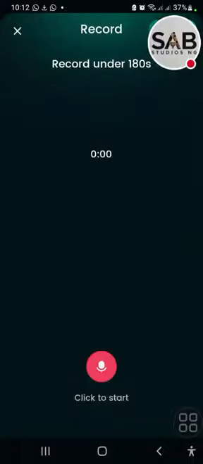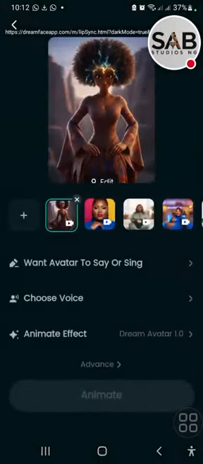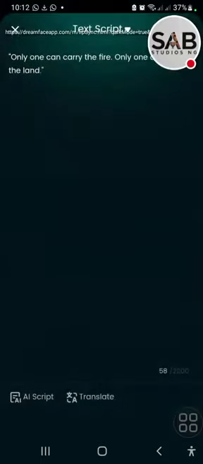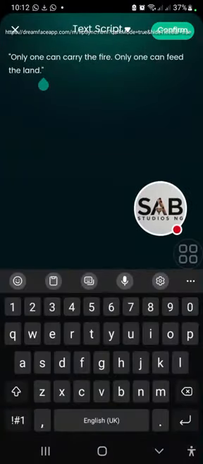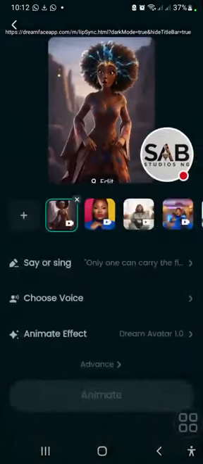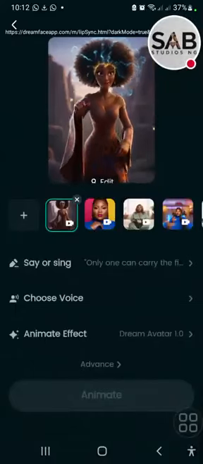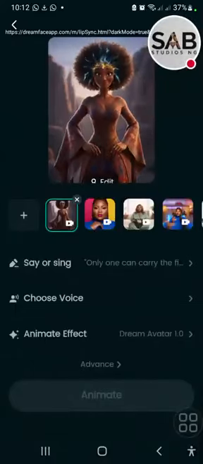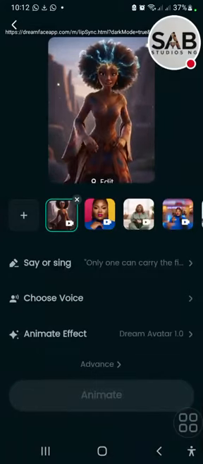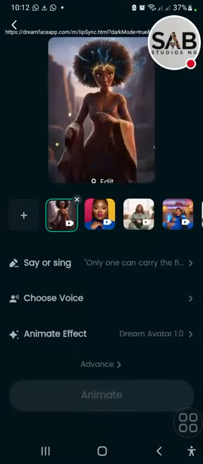You can see here, I can easily click it and then voice. Whatever you record here, your character will end up doing it. So for this particular exercise, I will just put the type here, right? And then confirm. And that's what I want this character to say. All right. So it's going to match the words to what my character would say. Then I can animate.